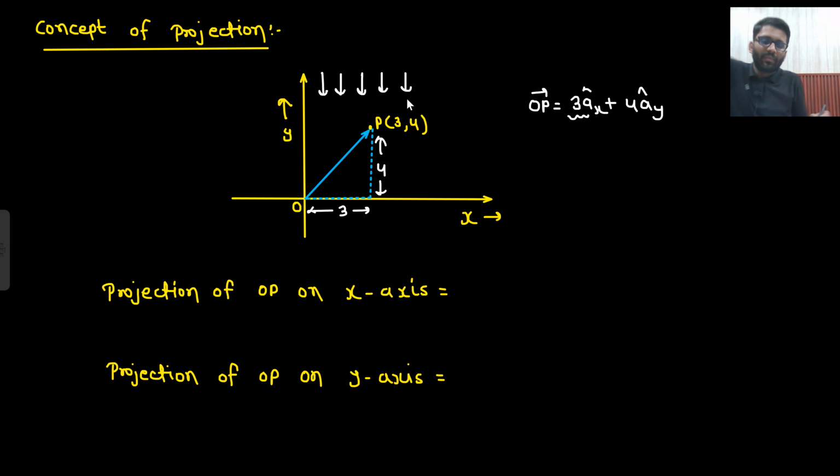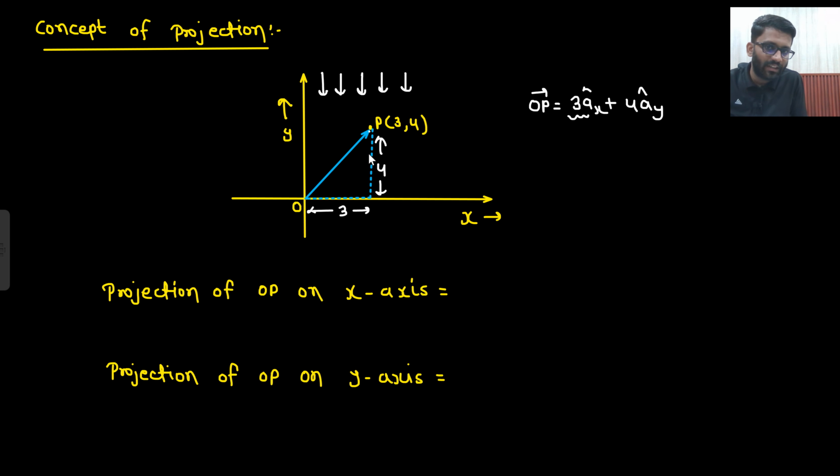If I give some rays in this direction, from the upper direction some rays are coming, some sun rays are coming. So what will it do? This will make a projection on this line, no? Basically this vector is there and some rays are coming. So what will be its shadow?